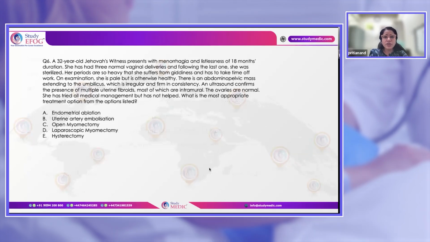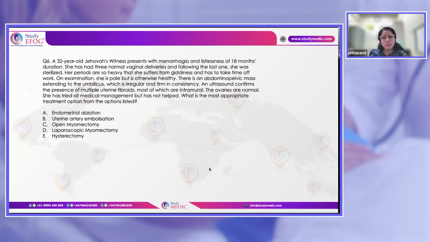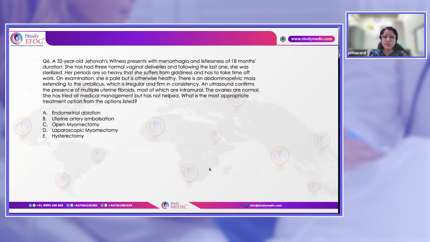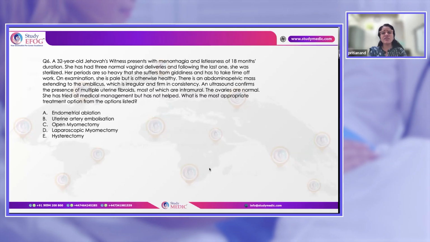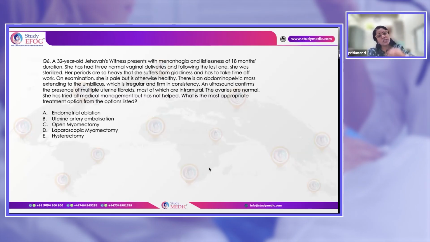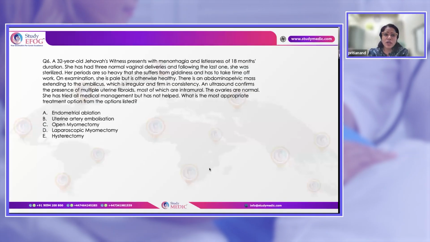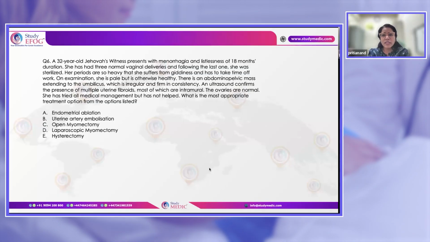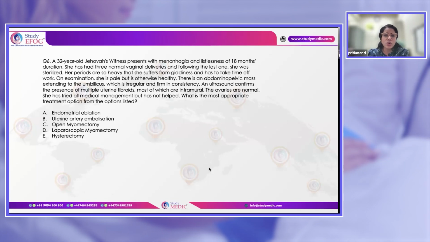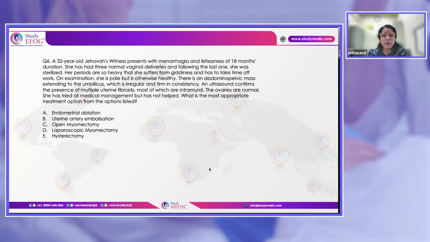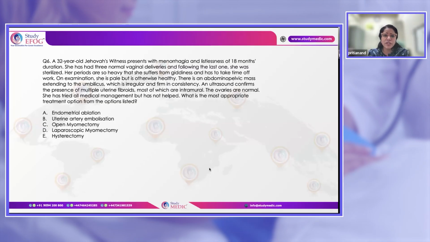A 32-year-old Jehovah Witness, menorrhagia with listlessness of 18 months duration, 3 vaginal deliveries. She has been sterilized in the past. Periods are so heavy that she suffers giddiness, and she has to take time off work. On examination, she is pale but otherwise healthy. There is an abdominal pelvic mass extending to the umbilicus, irregular in consistency. Ultrasound confirms multiple uterine fibroids, intramural in nature. Ovaries are normal. She has tried all medical management, which has not helped her. What is the most appropriate treatment option?